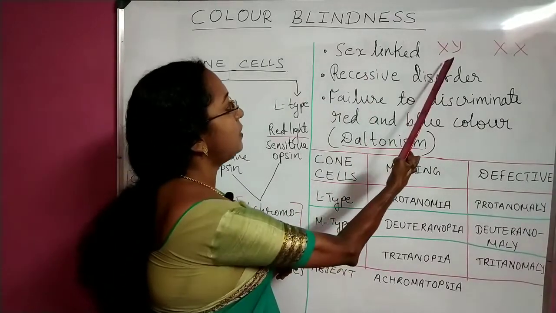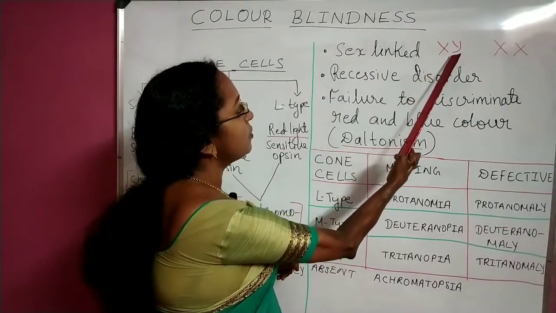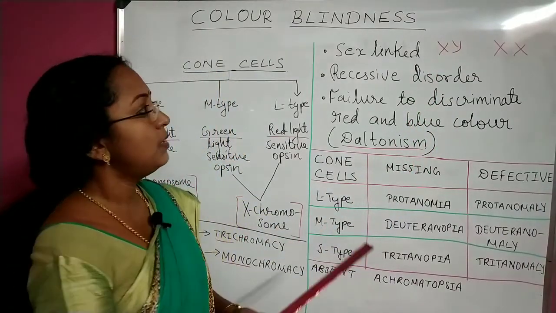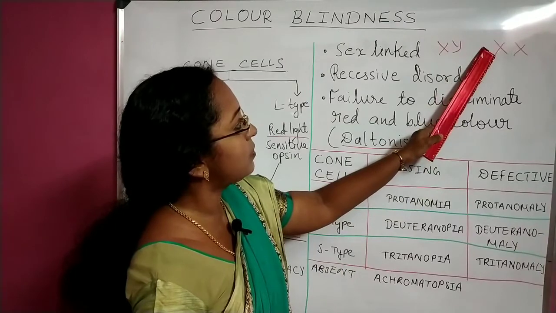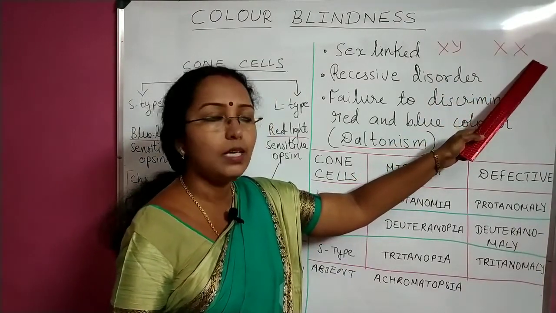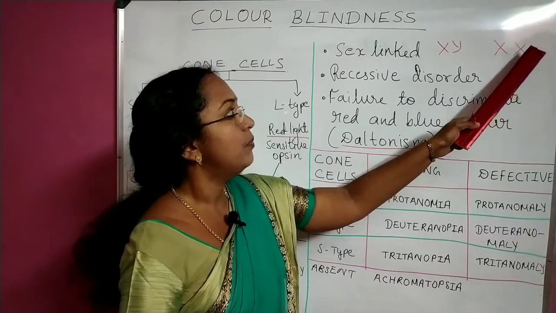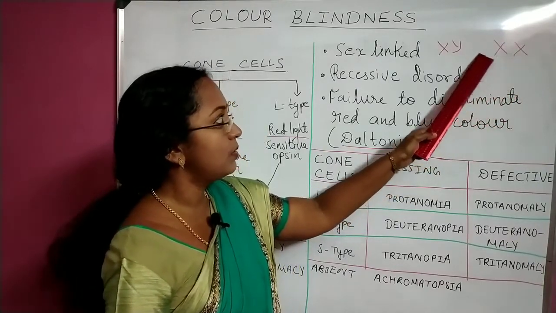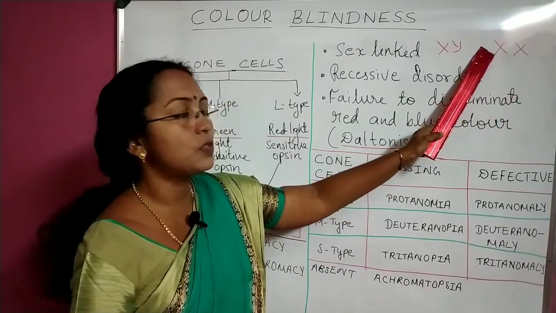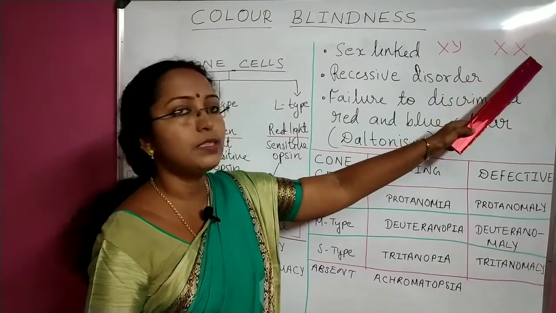So X chromosome. In the case of males, if this X chromosome is defective, the male is surely going to get the disease. But in the case of females, if one X chromosome is defective, you have the other X chromosome which is normal, which will have the normal gene, which will not allow this individual to become colorblind. Because only one X chromosome is affected, the other one is normal.